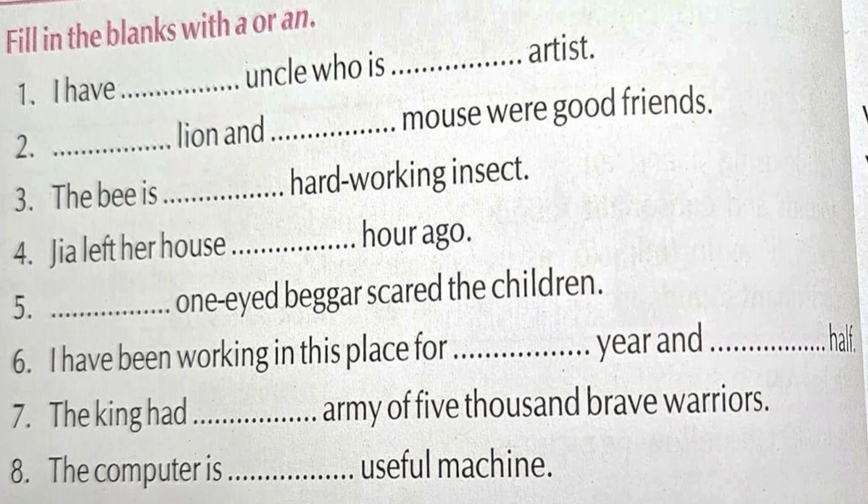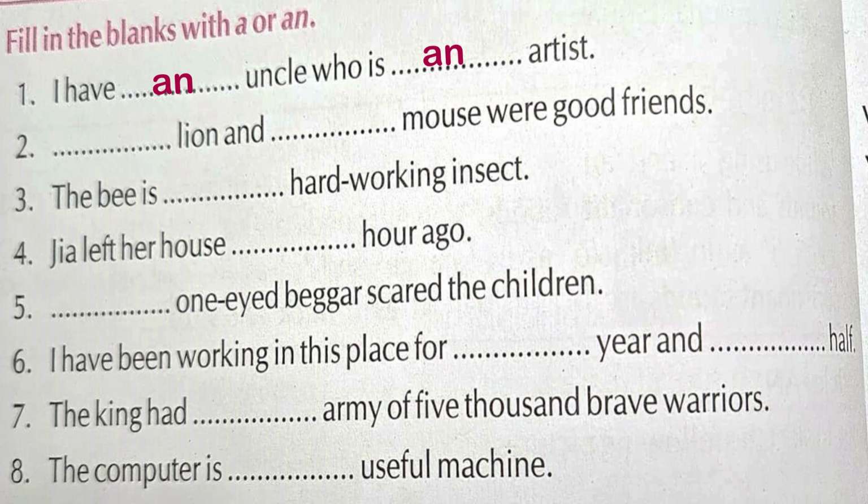Children, let's start with exercise A. Fill in the blanks using article a or an. Look at the first sentence. First sentence is: I have dash uncle who is dash artist. My dear children, look at the sentence carefully. Both uncle and artist are starting with a vowel sound. Uncle with a and artist with a. That's why an uncle and an artist.